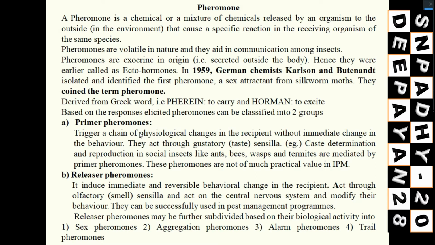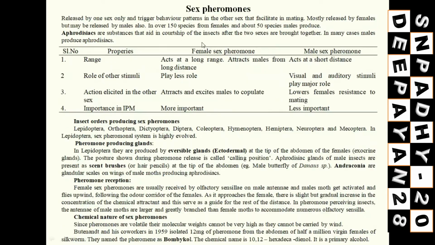Just like a pheromone trap, you might have known those things. There, males will go to the female pheromones, but inside the pheromone trap no females will be there. Only the synthetic pheromone will be there, and those males will enter into that and they will be trapped. So these are the concepts.